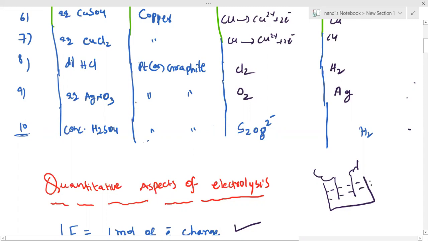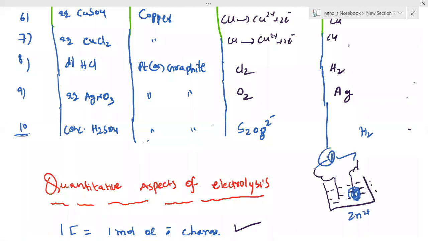You got the meaning? Quantitative means, suppose zinc is there, Zn2+. After sending electricity, how much zinc is going to be deposited at the electrode? How much zinc is depositing? That is what I am going to calculate. That's what we call quantitative. Quantitative means amount. We did electrolysis simply: what the products are at anode and cathode. Now my question is, I am sending suppose 1 Faraday or 2 Faraday of electricity. How much substance is depositing at the electrodes, cathode and anode? Any of the above cases you can take.